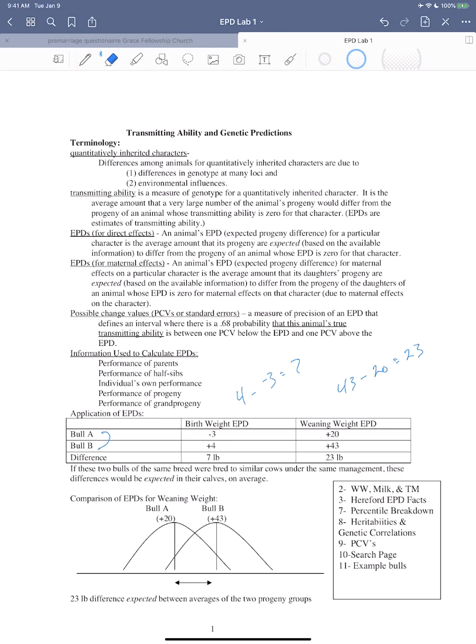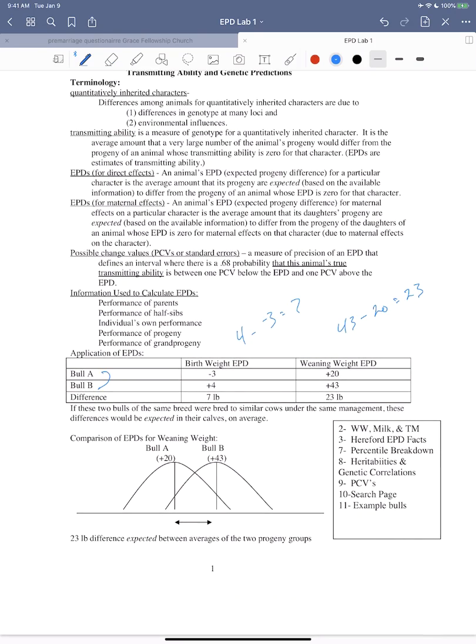And this is all depending on if these bulls were bred to the same cow. So down here at the bottom, if these two bulls were bred to similar cows or the same cow under the same management, these would be the differences that we would expect the offspring to have. However, it's not always going to be 100% true. So we have to keep in mind that EPD does stand for expected progeny difference. We never know what the actual progeny difference is going to be, but we can give a very well-educated guess, and that's what we're doing.